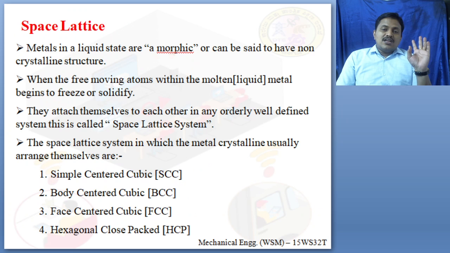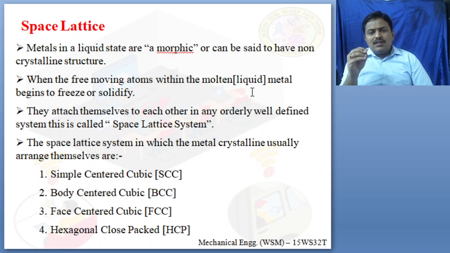So dear students, let us take up the next topic, known as space lattice. What is space lattice? A metal in a liquid state, or amorphous, is said to have a non-crystalline structure. Any crystalline material, any crystal, should be a solid.